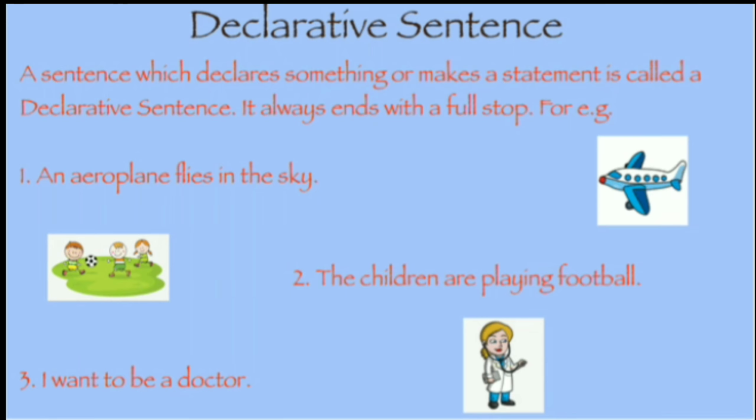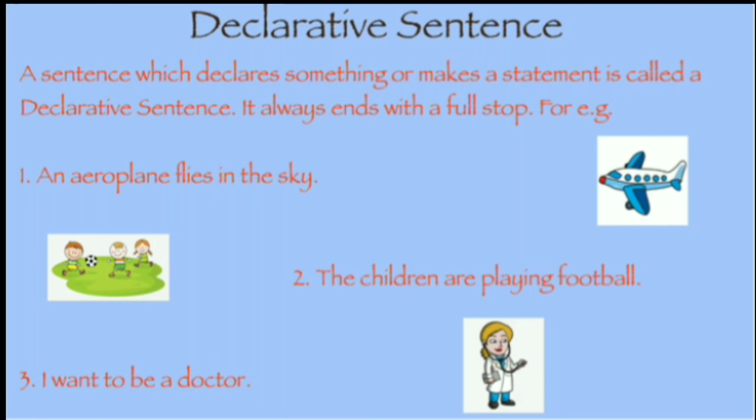Declarative sentence, or we can call it assertive sentence. A sentence which declares something or makes a statement is called a declarative sentence. It always ends with a full stop. For example, an aeroplane flies in the sky. The children are playing football. I want to be a doctor.